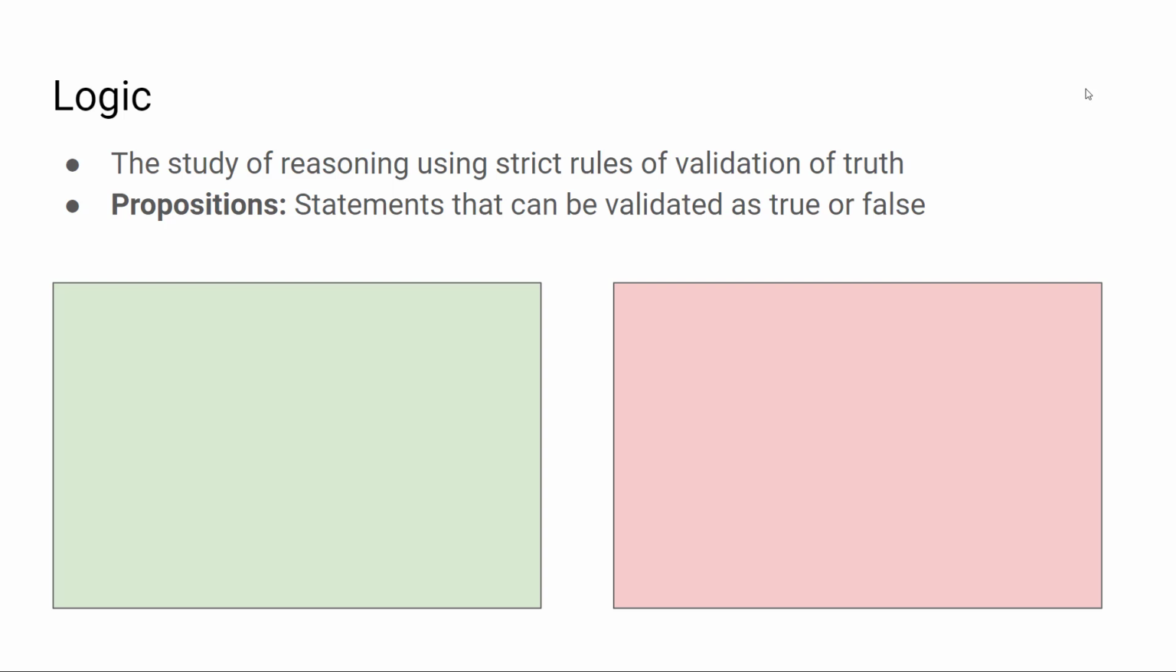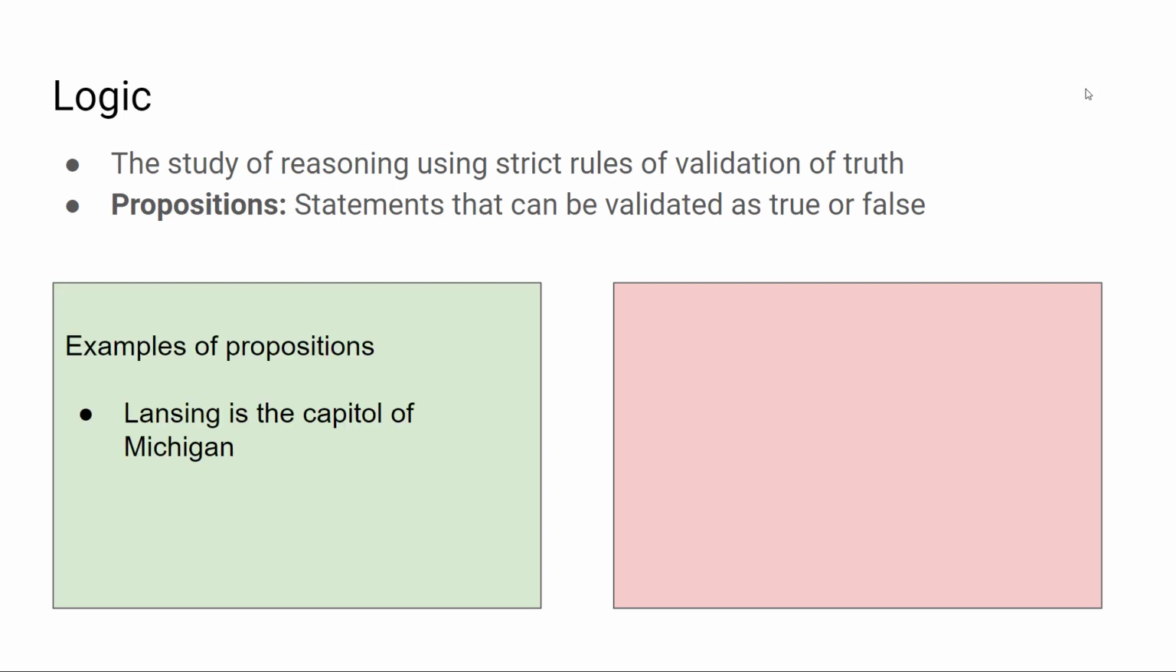Statements that can be validated as true or false are known as propositions, although sometimes we'll just call them statements. A proposition, in other words, is a complete thought, often a complete sentence or a mathematical expression, that has a definite and knowable truth value. Some examples include, Lansing is the capital of Michigan. This is a complete sentence and it has a definite and knowable truth value. In fact, we know that the statement is true.